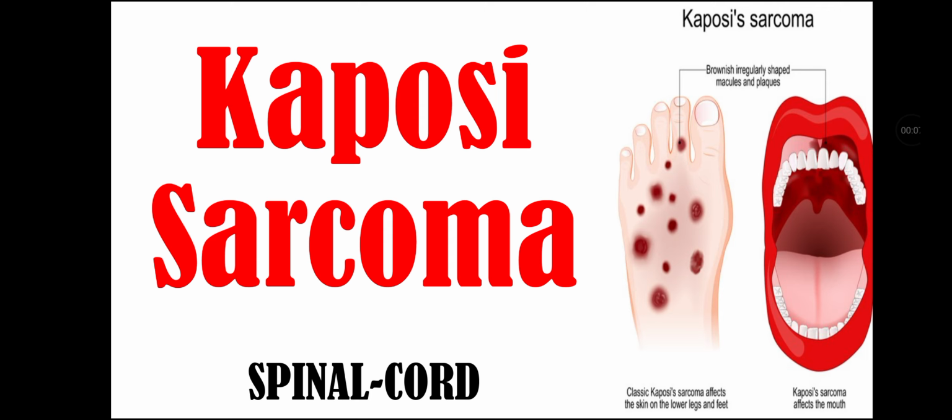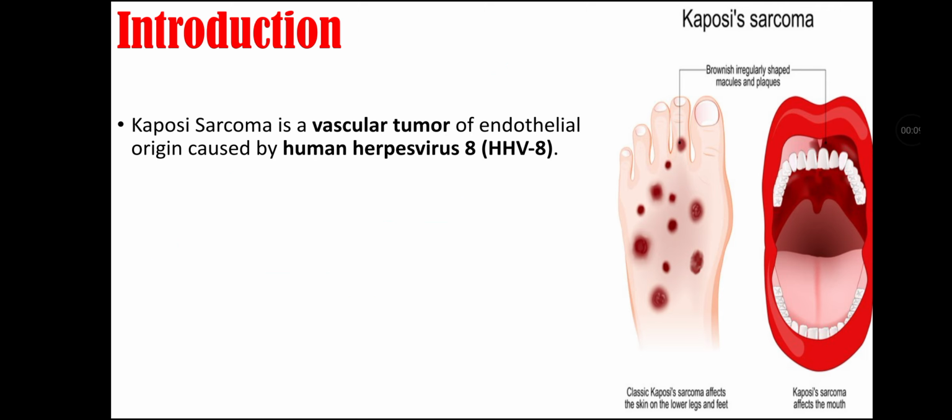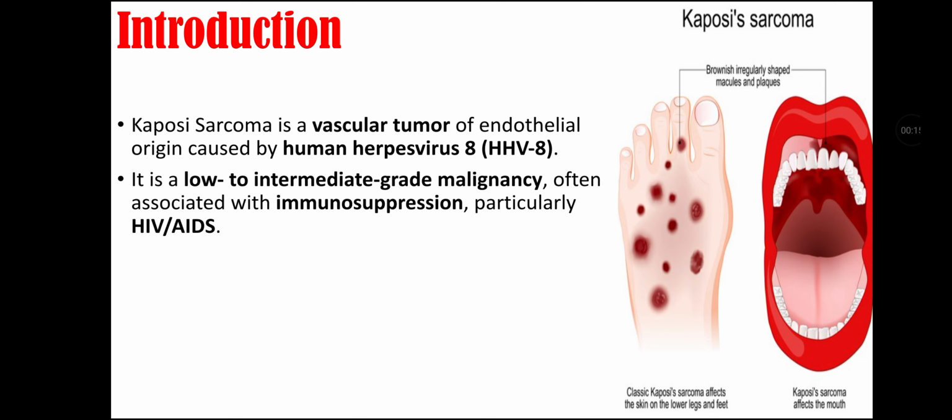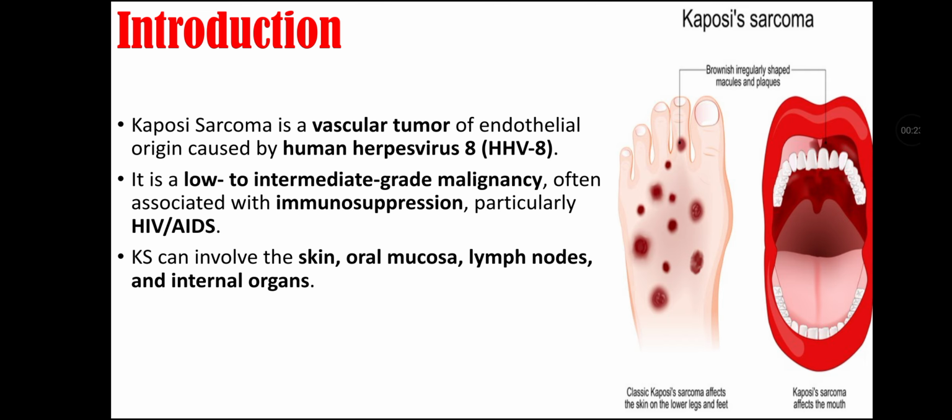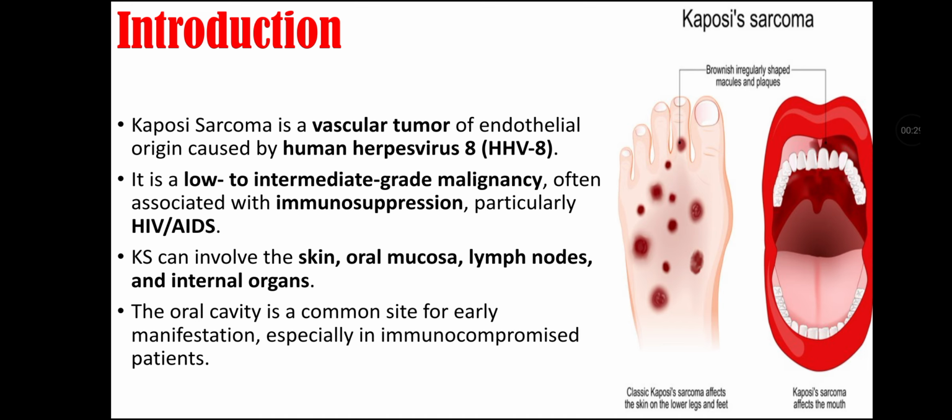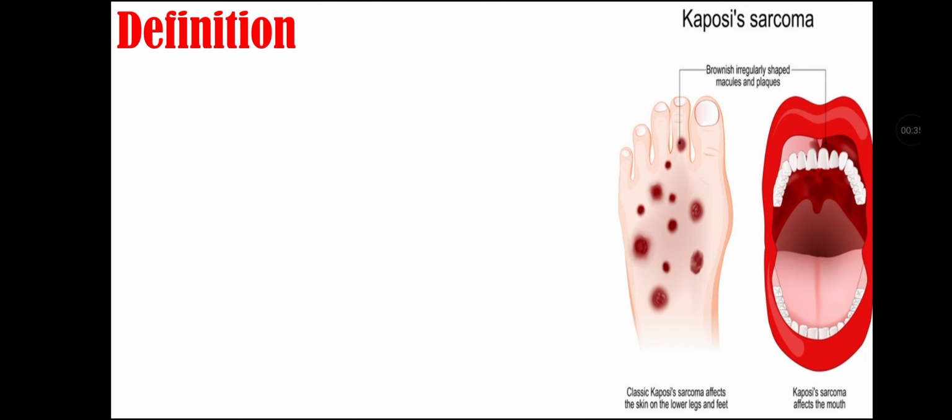So let's start the topic with introduction. Kaposi sarcoma is a vascular tumor of endothelial origin that is caused by human herpes virus 8. It is a low to intermediate grade malignancy that is often associated with immunosuppression, particularly HIV or AIDS. Kaposi sarcoma can involve the skin, oral mucosa, lymph nodes, and internal organs. The oral cavity is a common site for early manifestation, especially in immunocompromised patients.